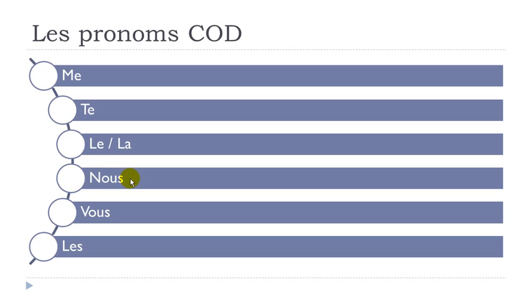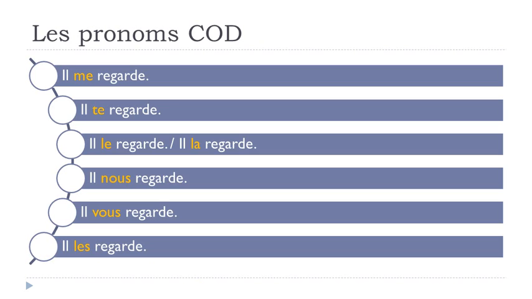Basically it's quite easy to remember. Second person of the plural, vous. And third person of the plural, les. So me, te, le, la, nous, vous, les.